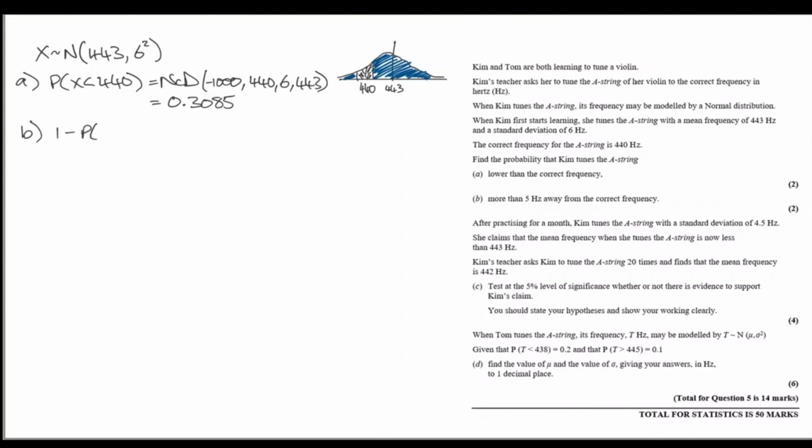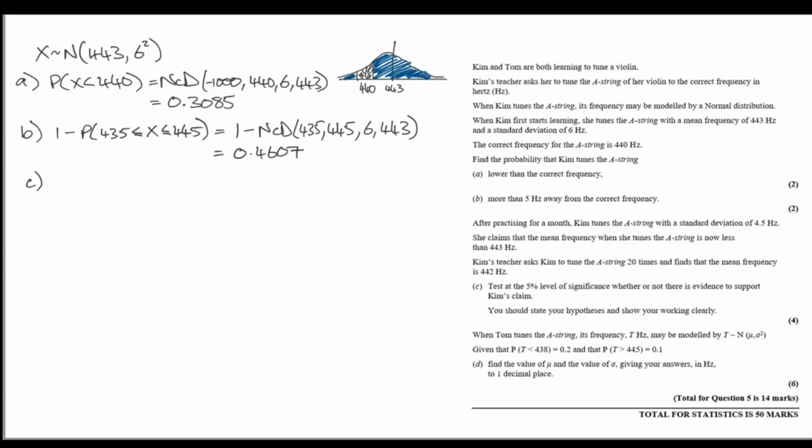So a straightforward way to find that is just to actually find the black region and subtract it from 1. So 1 minus the probability that X is in between 435 and 445. That gives us an answer of 0.4607.